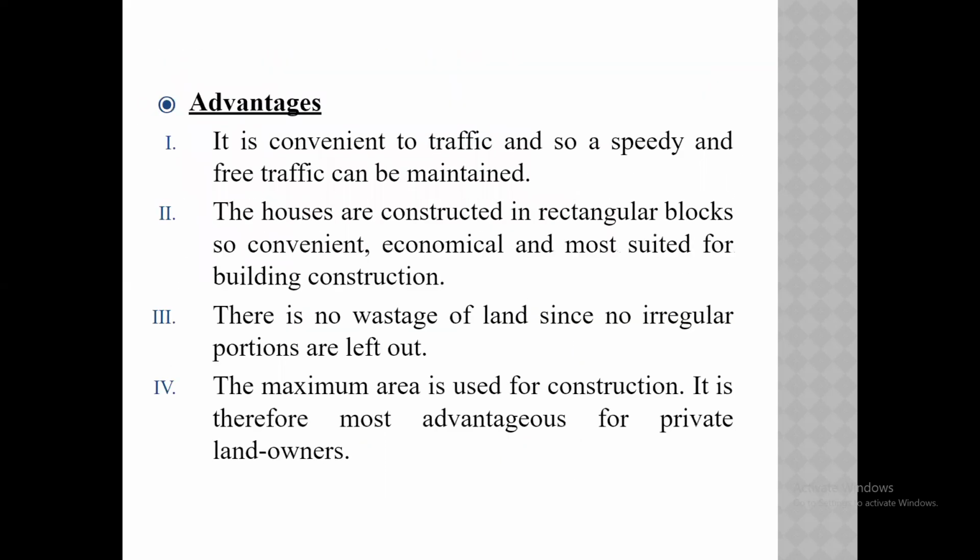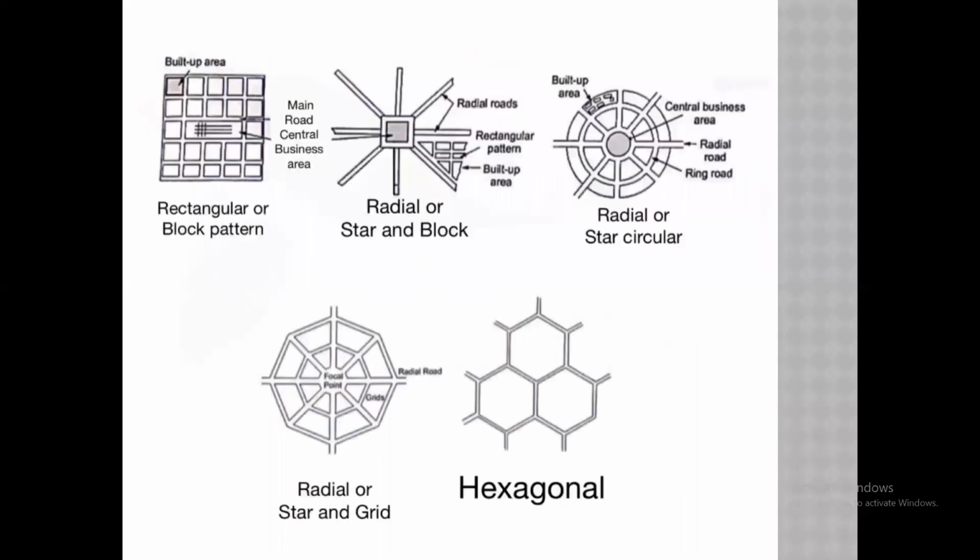Then there are some advantages. It is convenient for traffic, so speedy and free traffic can be maintained. It is a very convenient road system for traffic flow. The houses are constructed in rectangular blocks, so it is convenient, economical, and most suitable for building construction. There is no wastage of land since no irregular portion is left. See carefully in this picture. We will see this in the comparison.